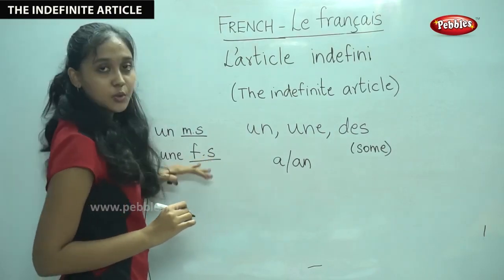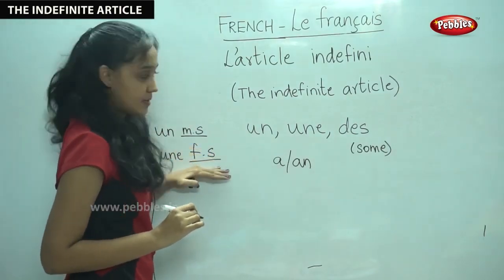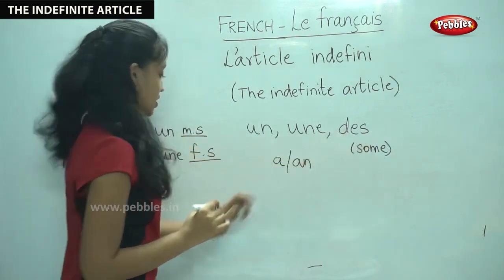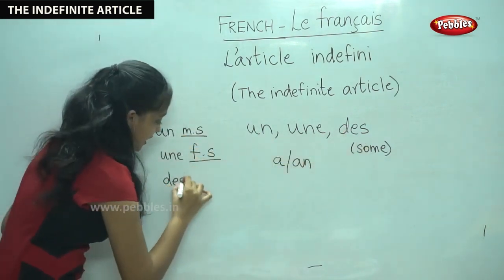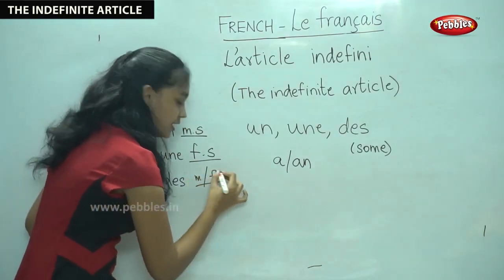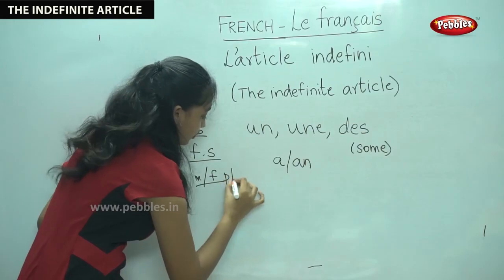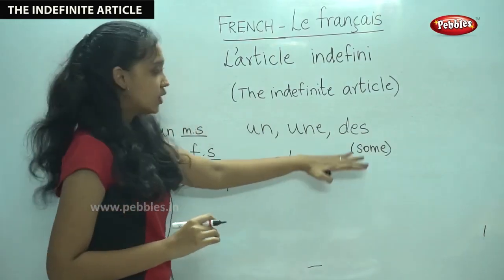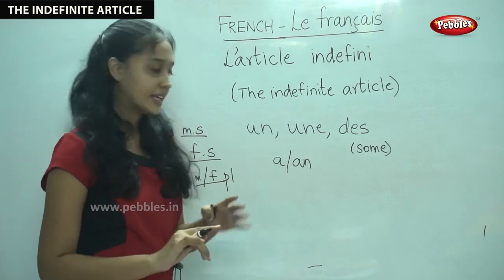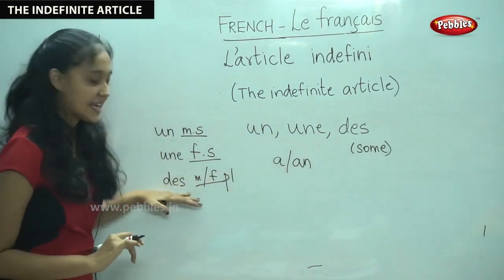So this is similar to la. The rules are similar, however this is the indefinite article. Des is used before nouns that are either masculine or feminine but in the plural form. So any noun that is in the plural form, whether it is masculine or feminine, will be preceded by des.